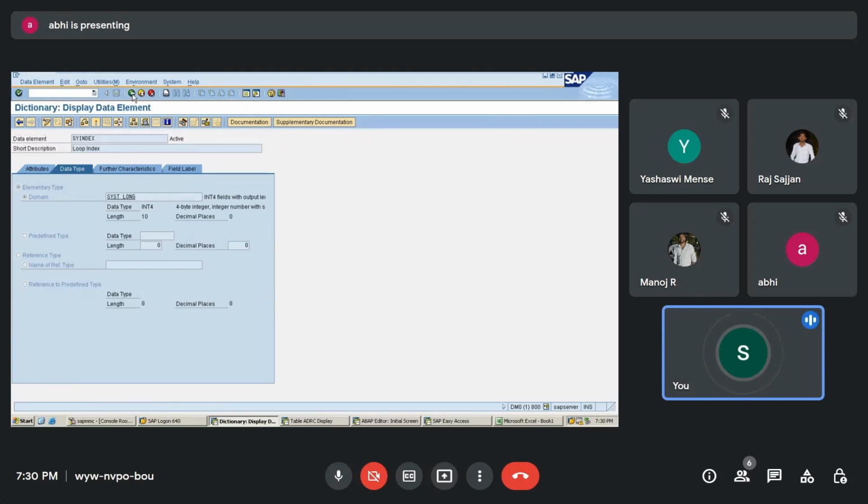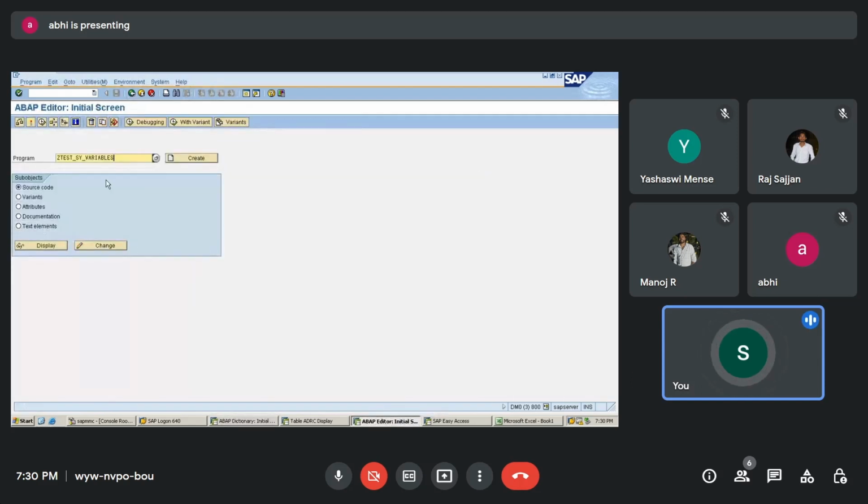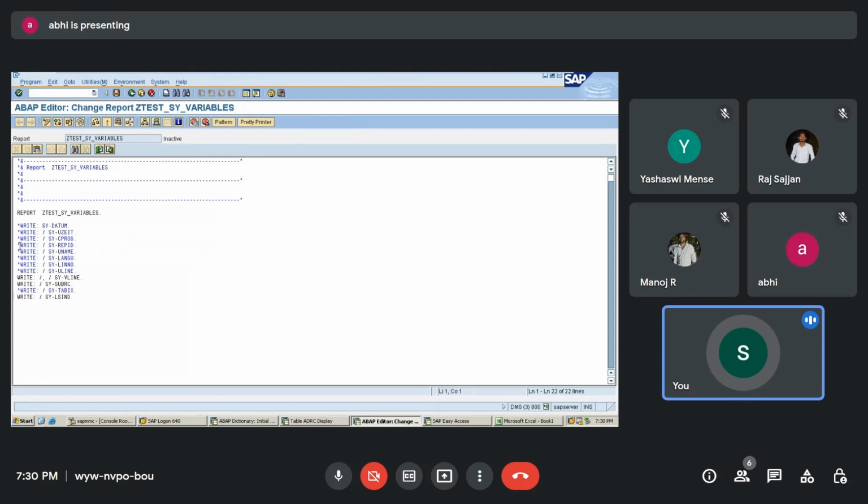So I'll explain which ones are important to us, or what we are going to use more in our programs, and show you one by one. Let me comment these out first, and uncomment the first one. We'll start with a simple one, SY-INDEX. I'll give you the SY-INDEX example directly.